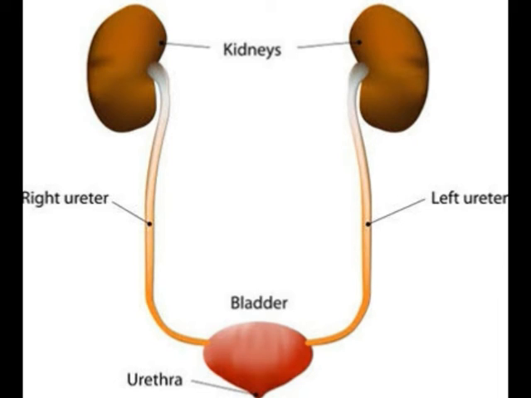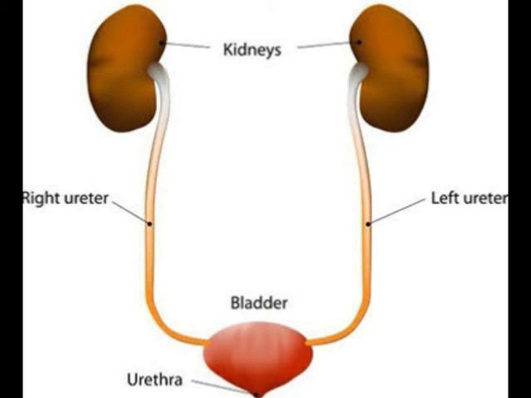As stated above, the urinary system is the excretory system of the human body. It performs the following important functions. First is the formation and elimination of urine. The main function of the urinary system is formation and elimination of urine. Urine is formed by the kidneys in 3 steps: first is glomerular filtration, second is tubular reabsorption, and third is tubular secretion.